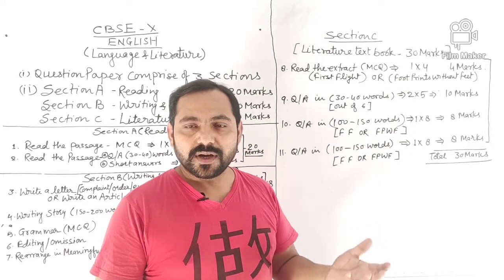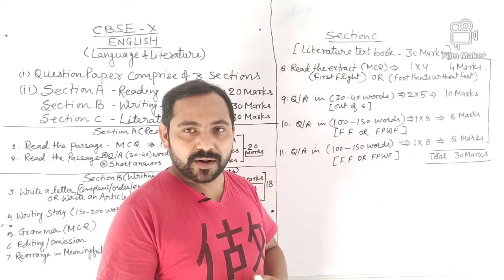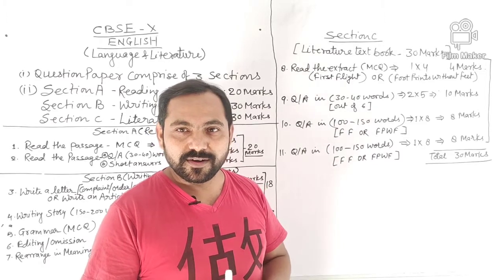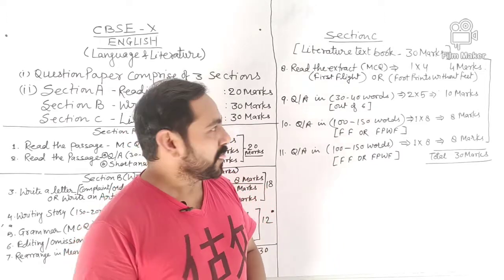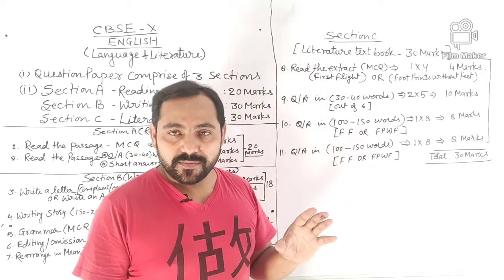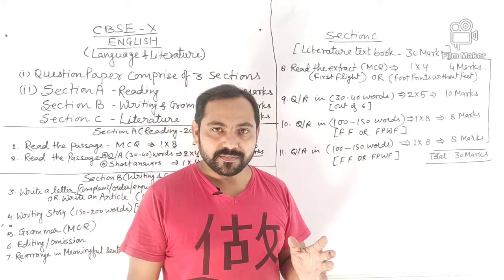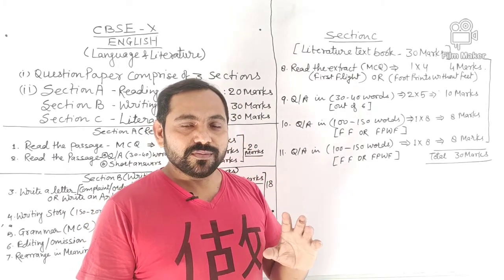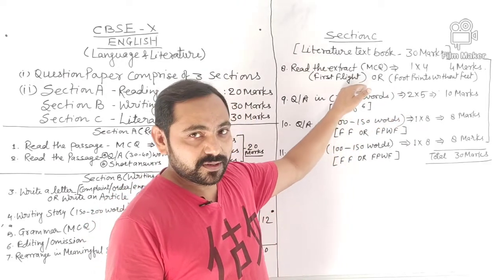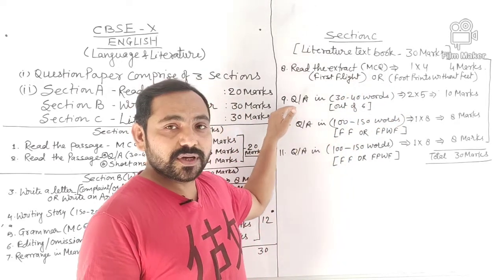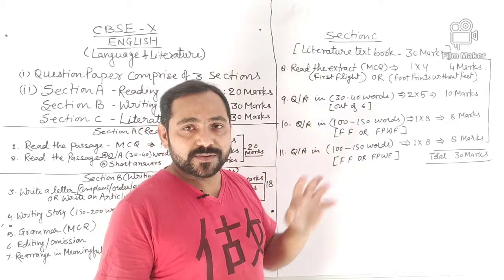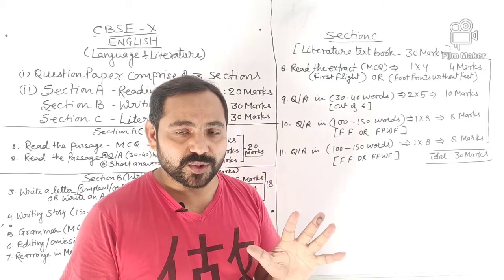Whichever you are comfortable with, you can attempt the question in which you are more confident. So you will have to read the extract. 1 extract will be given and 4 MCQs will be given, and each MCQ carries 1 mark, so a total of 4 marks, and options will be given. Now we are moving towards question number 9. There will be a total of 6 questions. Out of 6 you will have to attempt only 5 questions, right?